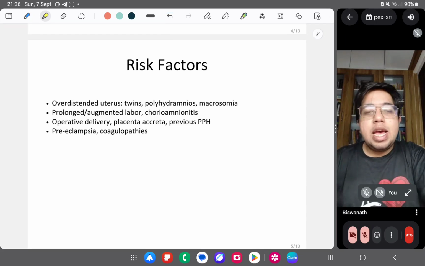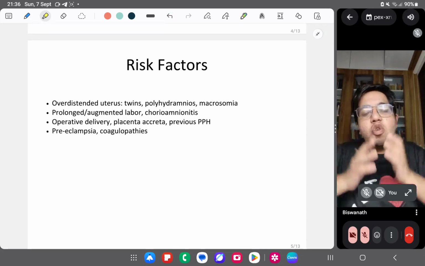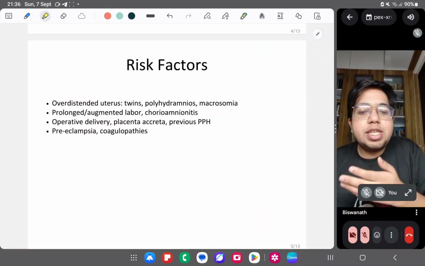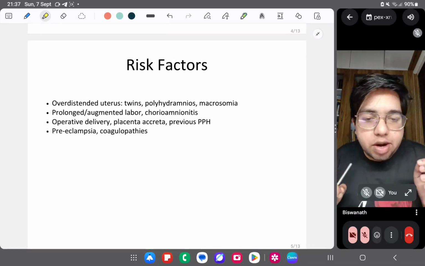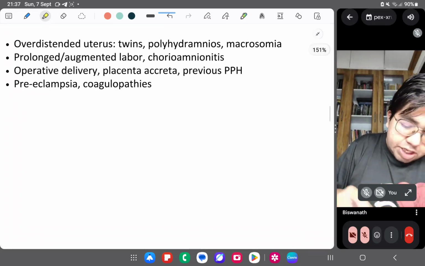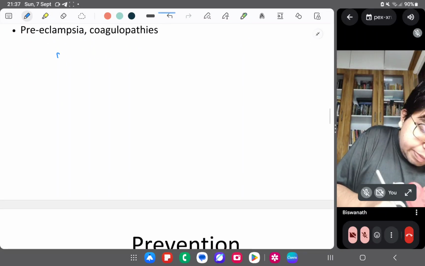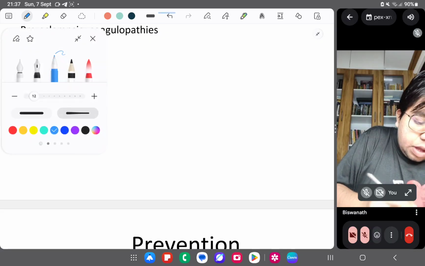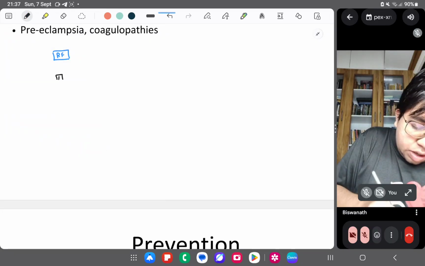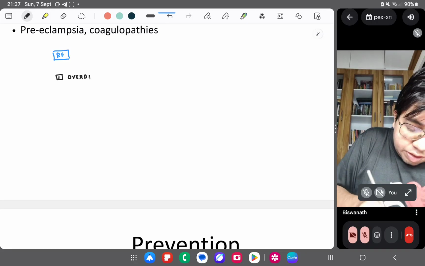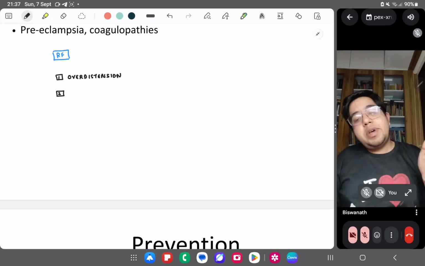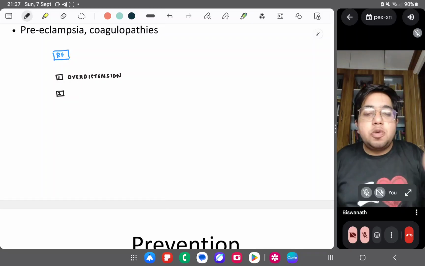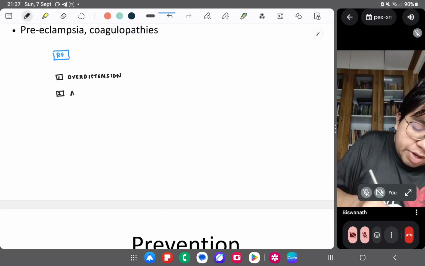Risk factors of PPH. Basically, remember, whenever there is over distension, there is a risk of PPH. Of course, if there is over distension, the chance of uterine rupture is more, right? So, over distension, let us write the risk factors. The first one, over distension of uterus. Remember, antepartum hemorrhage, APH, basically predisposes a person to postpartum hemorrhage.